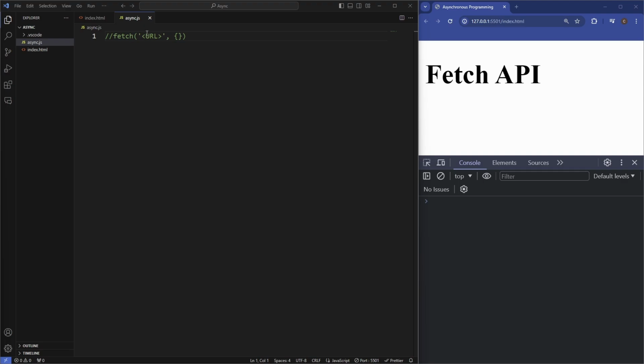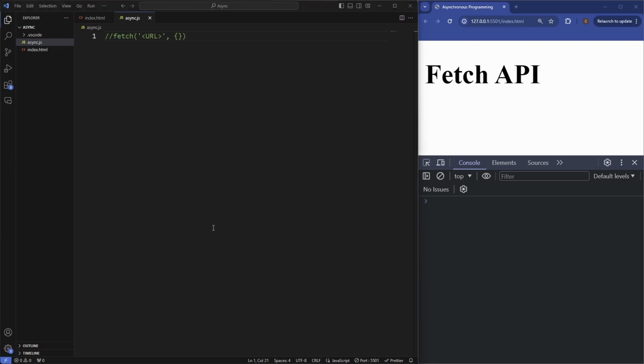So again, the fetch function accepts 2 parameters. You've got the URL to send the request to, and this is actually the required parameter. You need to give it a URL. And then the second option is things that you want to put in the request, such as the request method, i.e. a POST or a GET. But this is actually an optional parameter, but we will be using it in this video because it's pretty powerful.